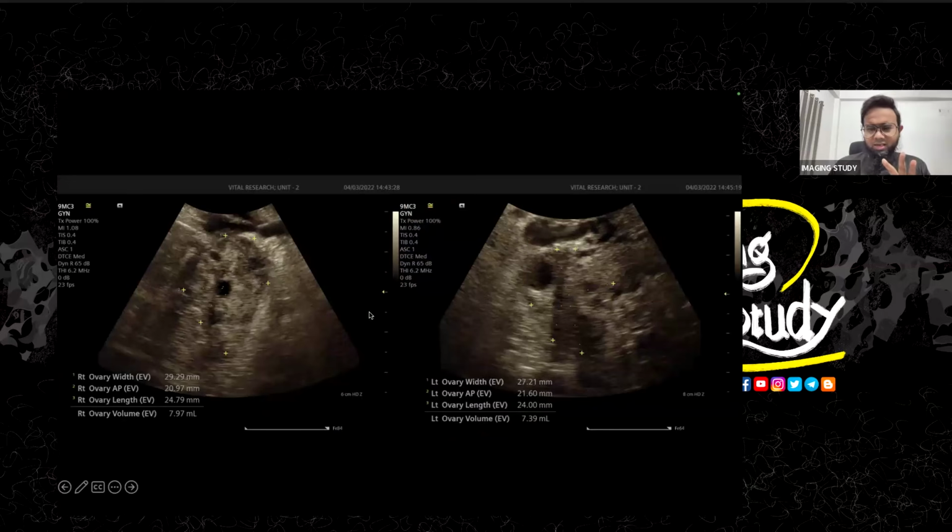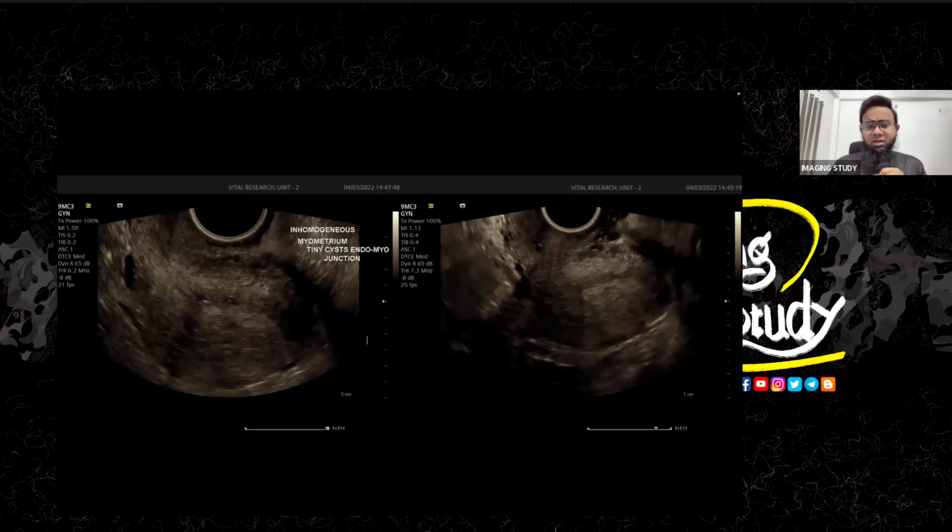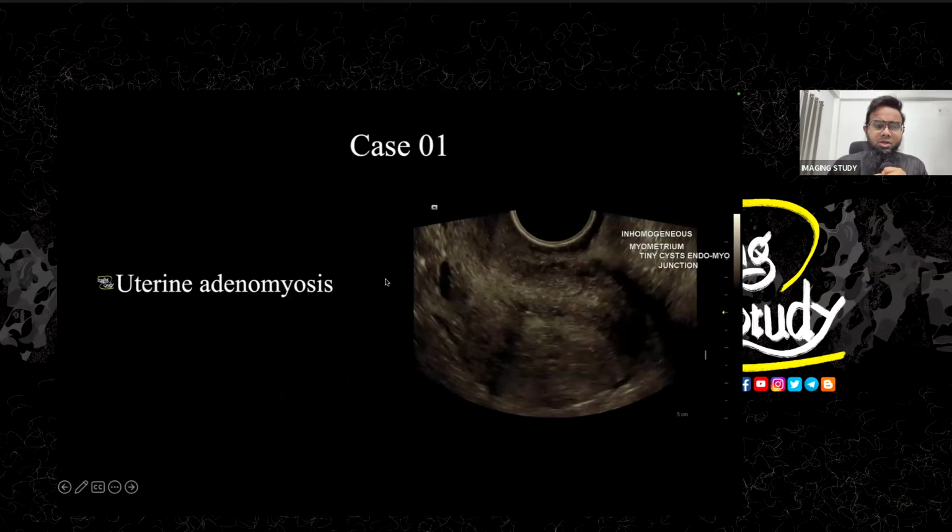So I don't know how you measure the ovary from two images or one image. Whatever the measurement is, it's normal, so I have nothing to worry about with the proper technique. So these are normal ovaries, and the patient had adenomyosis. So this was a case of uterine adenomyosis. It was an easy case. I was just waiting for people to join because the next four cases will be a little bit complicated.